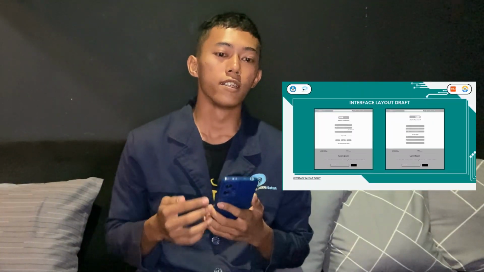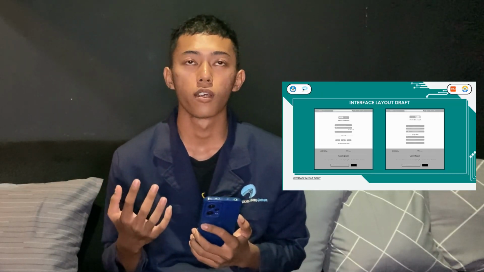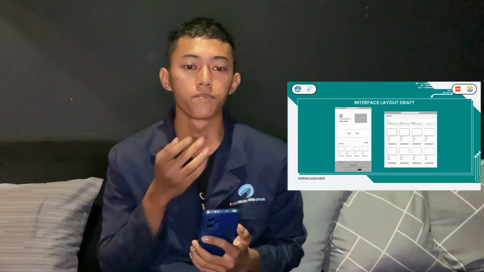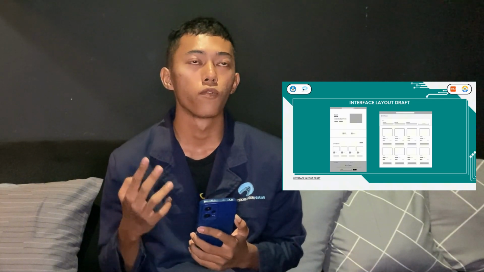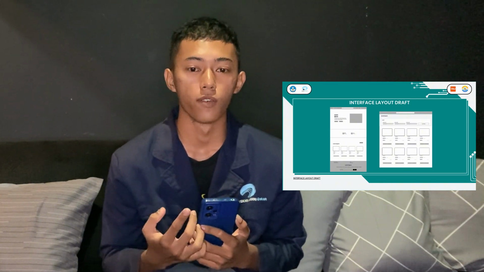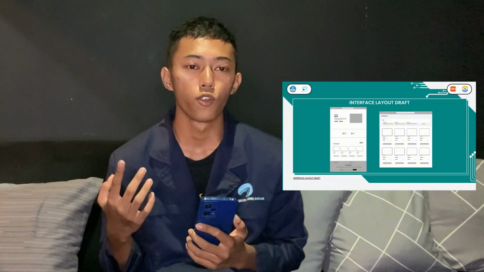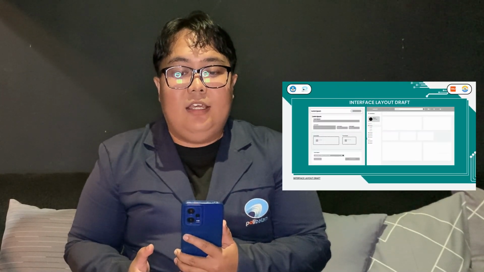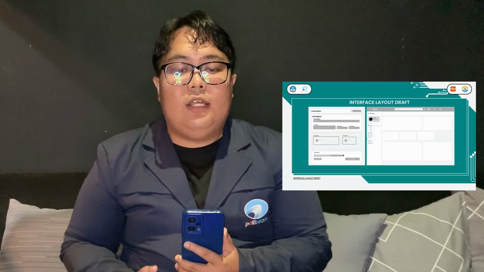Okay, next slide. This is a draft of the interface layout that we have designed. The main pages are the login and registration page. Next slide. Then we have divided it into two flows, the seller flow and the buyer flow. In the buyer flow, there are the home page, product page, next slide, product detail page, payment page, and rating page.